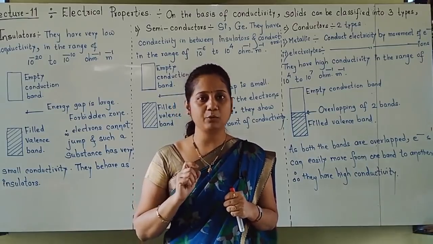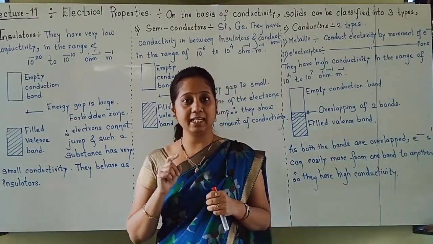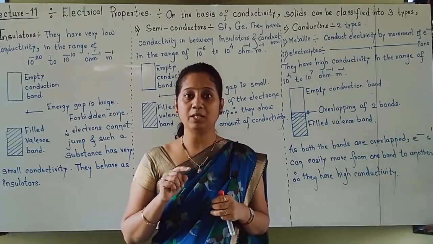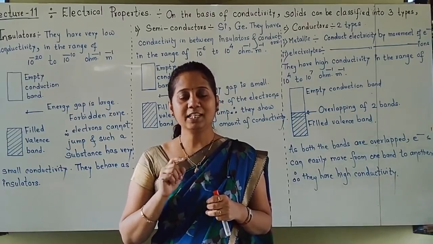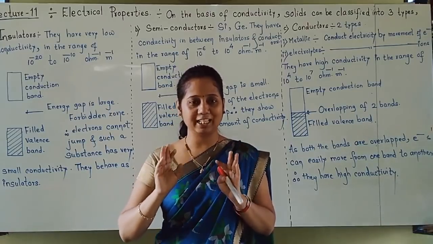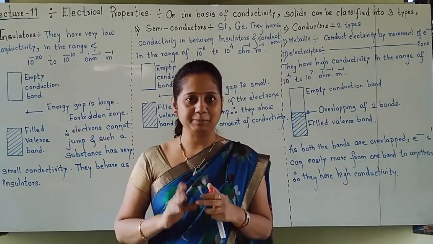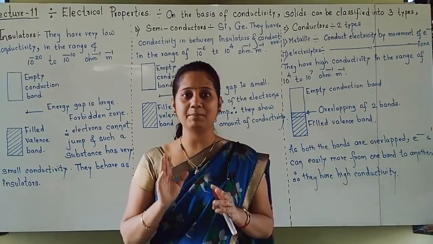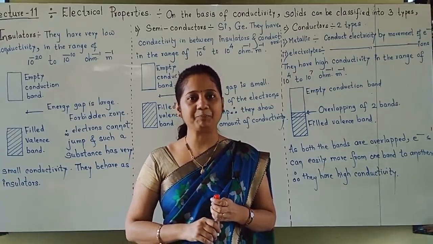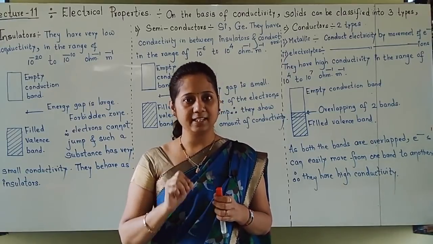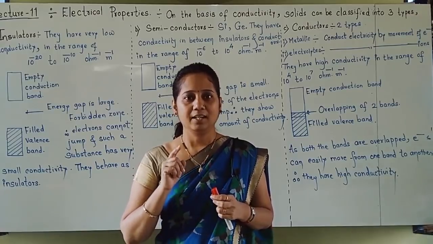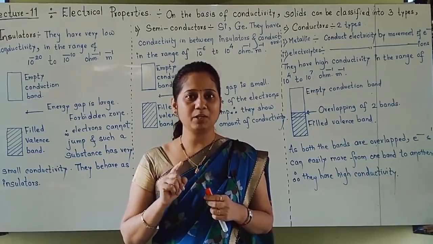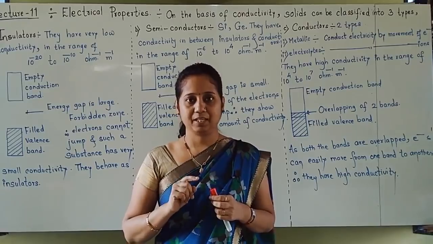First thing you should know, students, is that conductivity is measured using the unit per ohm per meter. How this unit came about we are going to see in detail in the third lesson, electrochemistry. Conductivity and resistivity are in our syllabus, but in lesson number 3. Now here understand that conductivity has the unit per ohm per meter.